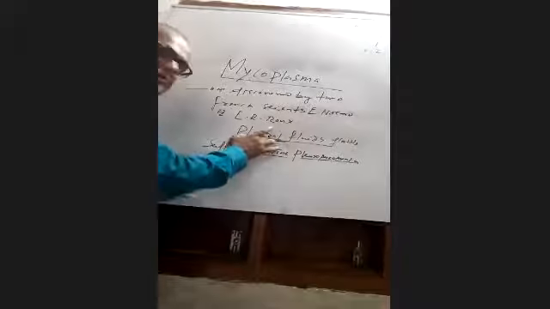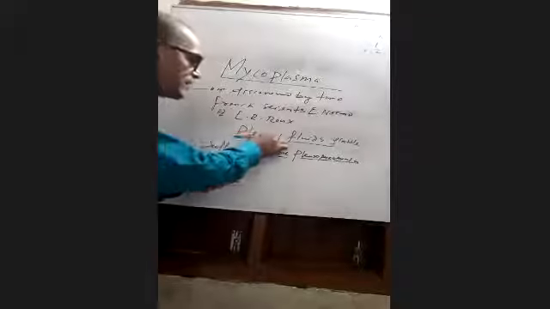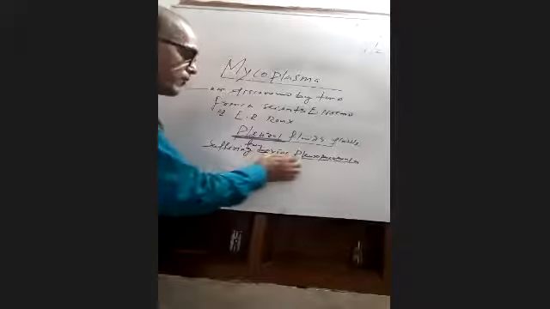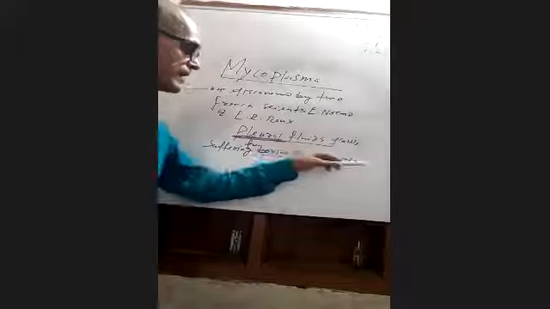Pleural means related to the lungs, and the fluids that accumulate in the lungs are called pleural fluids. From the pleural fluids of those cattle, mycoplasma was discovered for the first time.